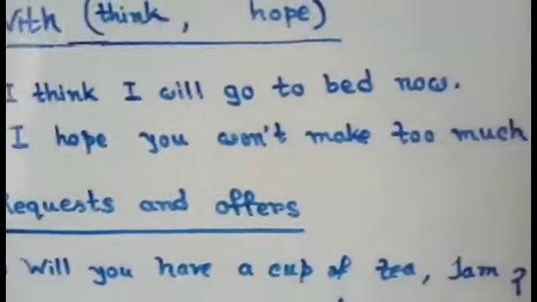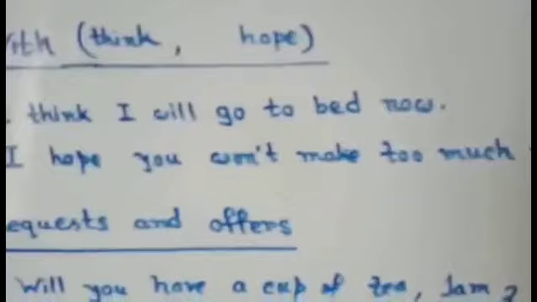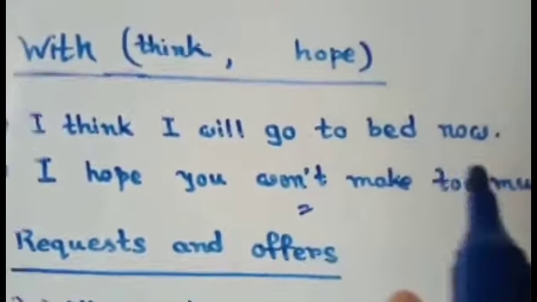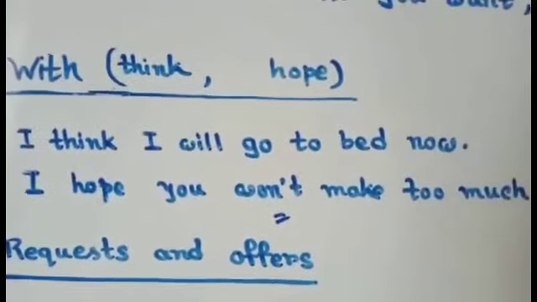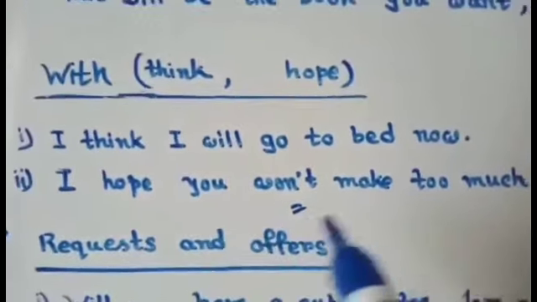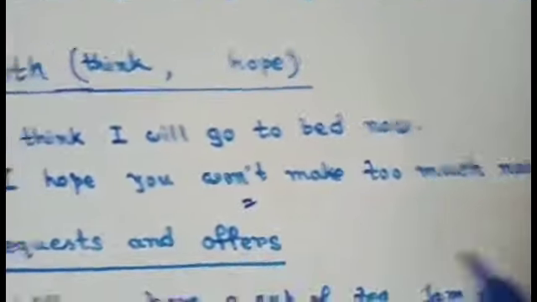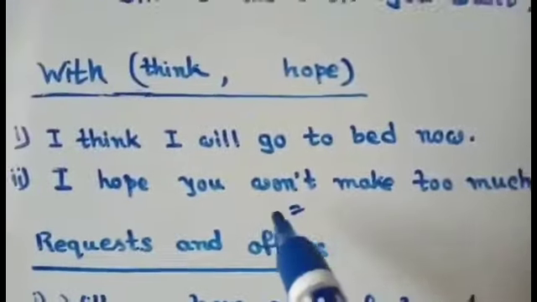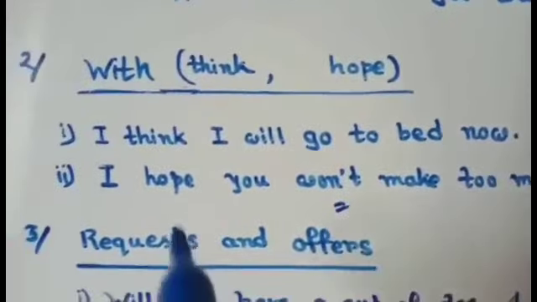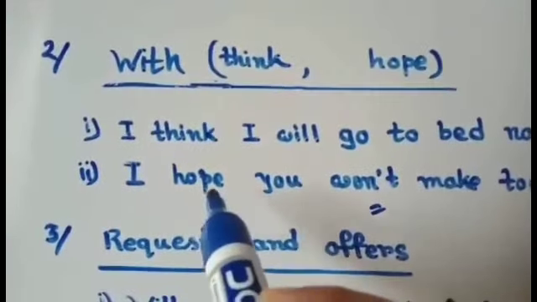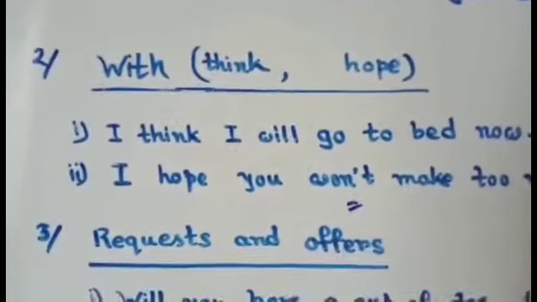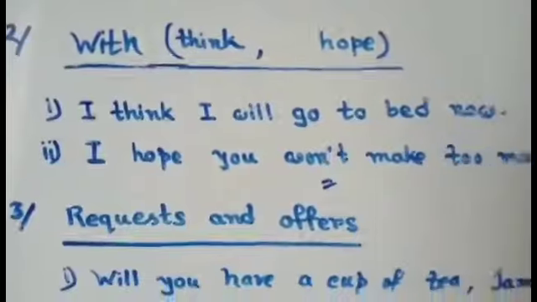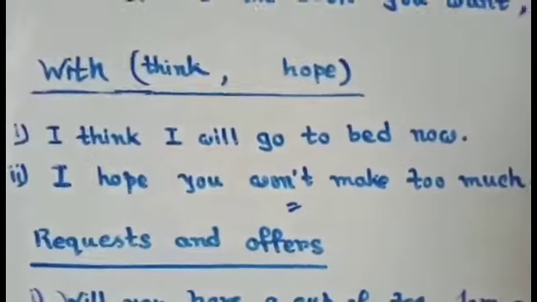Now see the next example. I hope you won't make too much noise. First, know that won't is the contraction of will not. Will not is the negative form, so this is a negative sentence. I hope you won't make too much noise. And here I use the word hope, which expresses a desire. So to express a desire at present time, will can be used.